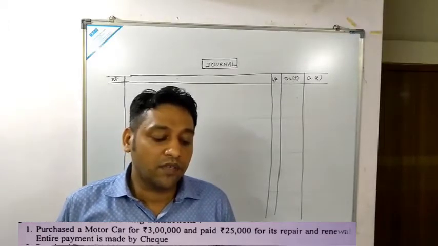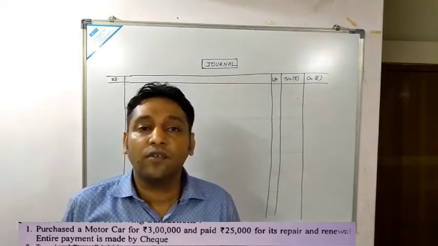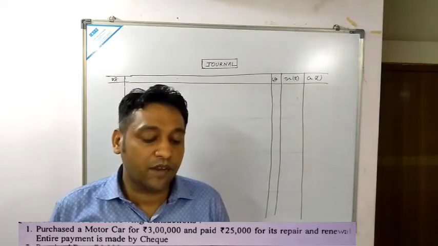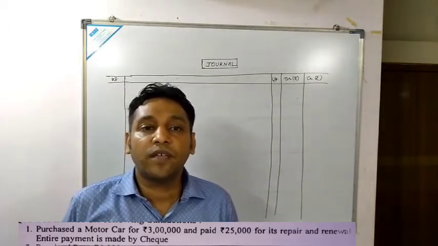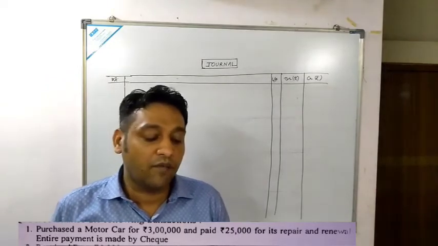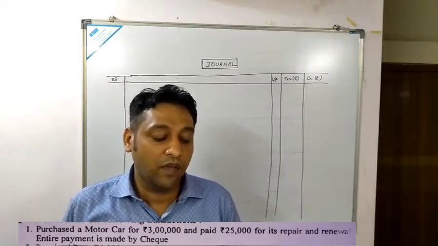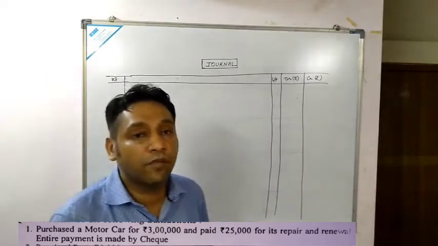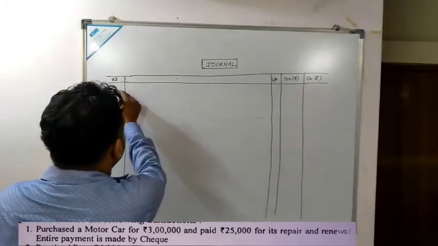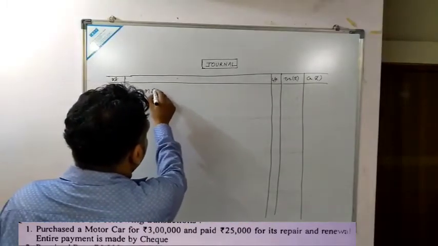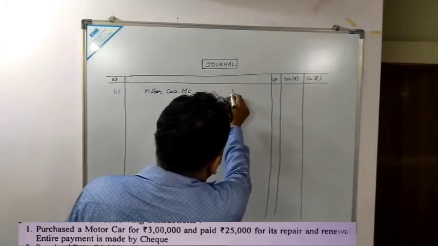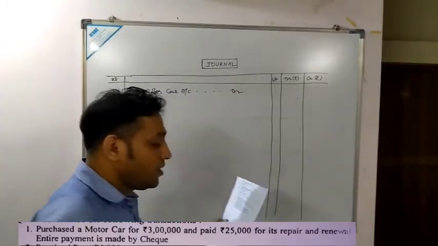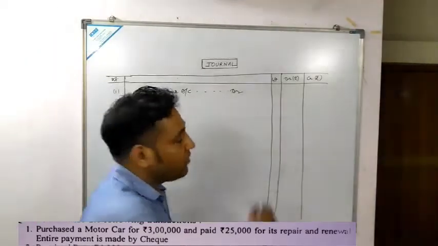Now amount you see, 3 lakh has been the purchase price and 25,000 would be considered as repairs and renewals. So that amount would be considered as a capital expenditure. That means we have to add both the amount. Okay, so what will be the entry? Entry would be motor car account debited. How much will be the amount? Amount would be 3,25,000.